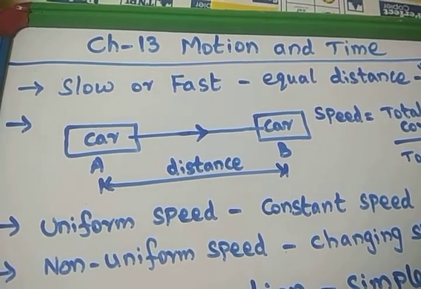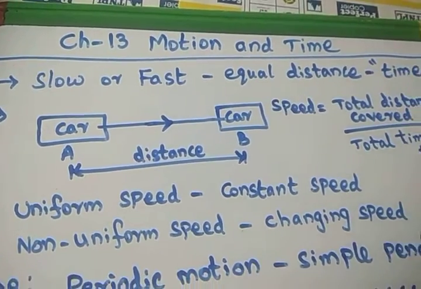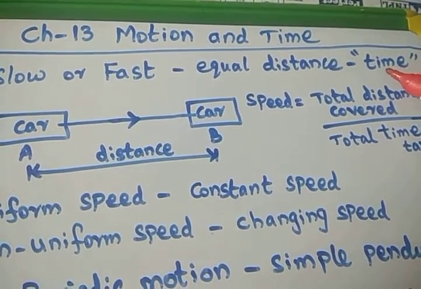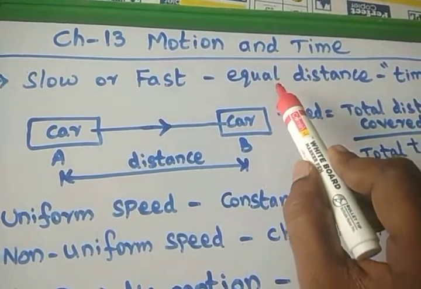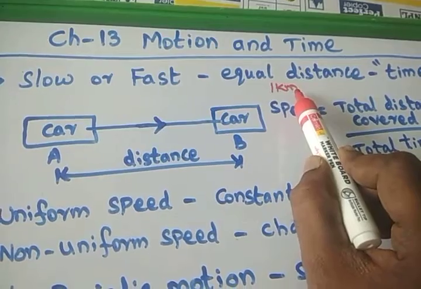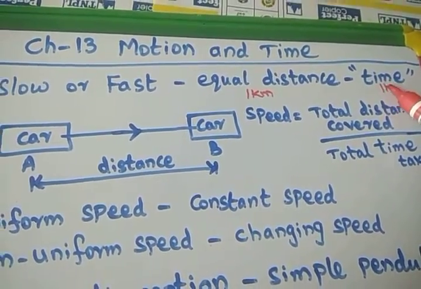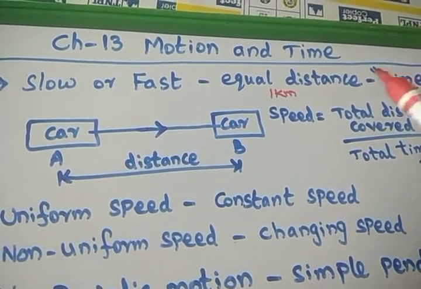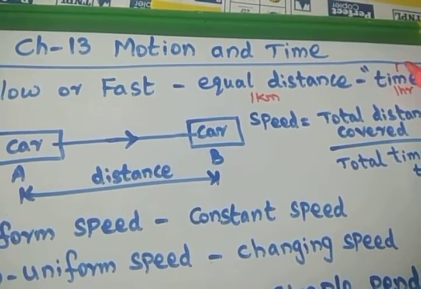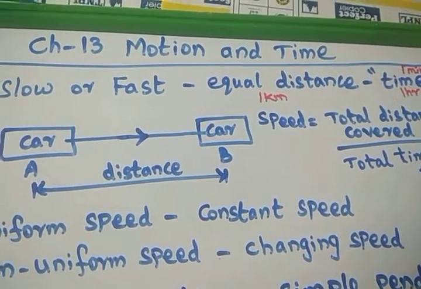Now we go to the lesson, slow and fast movement of the body. Any body which moves an equal distance may take more time. Let us take the same distance, 1 kilometer. If the 1 kilometer distance is covered by a certain person in 1 hour, that is a slow motion. If the same 1 kilometer is covered by the same person in 1 minute by using a car or some other thing, that is a fast motion.